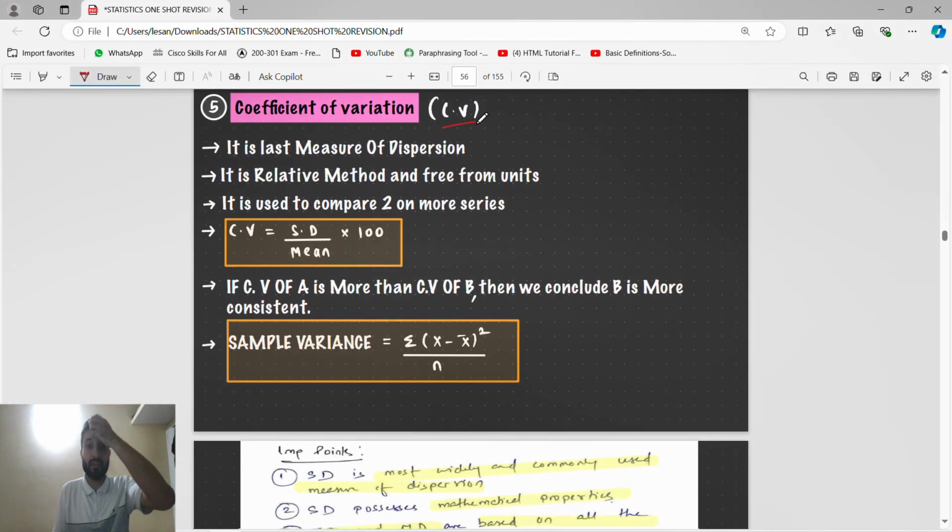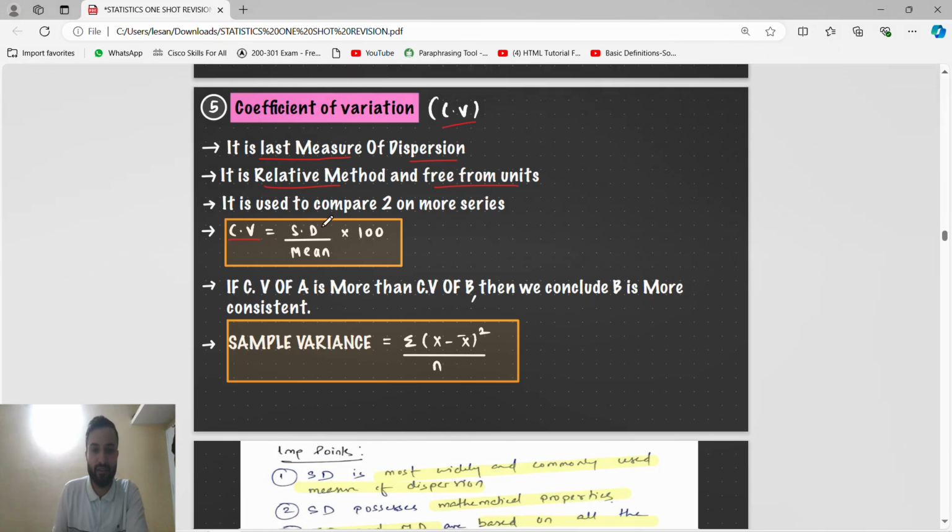Coefficient of variation is nothing but the coefficient of standard deviation. It is the last measure of dispersion, we know. It is a relative method and free from units. It is used to compare. Coefficient of variation is standard deviation divided by mean, into 100. That's it. This is not there. Simple variance, this is also not there.